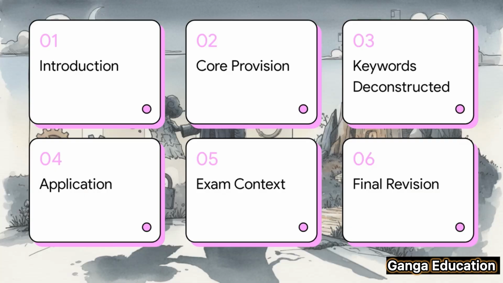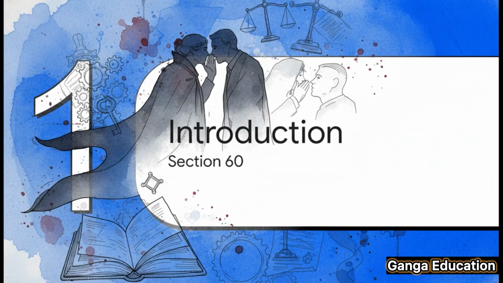So here's our game plan for today. We'll start with a basic introduction to Section 60. Then we'll look at the exact wording of the law, the core provision, and break down its key ingredients. After that, we'll see how it works in practice with a clear example and a landmark case. And finally, we'll wrap up by discussing its importance for your exams, followed by a quick revision. Ready? Let's begin. All right, so let's get right into it, starting with the introduction to Section 60.